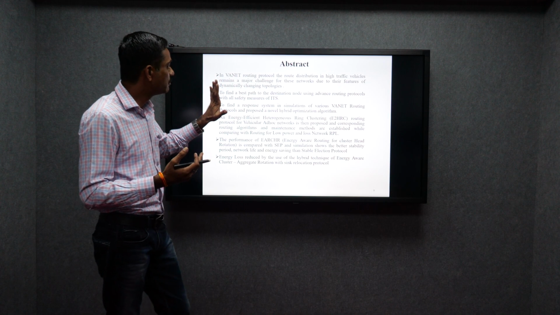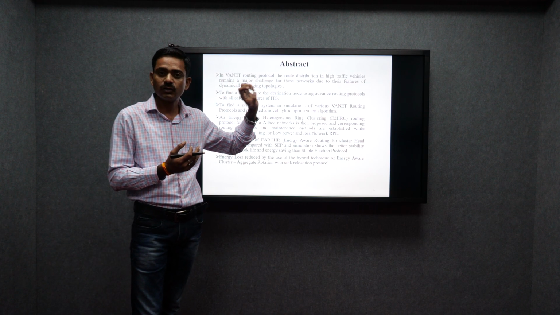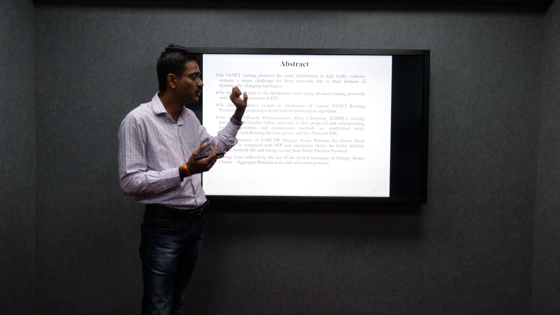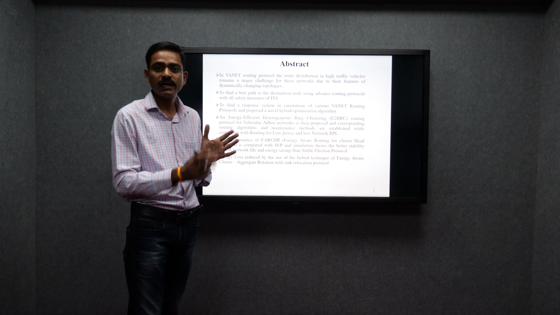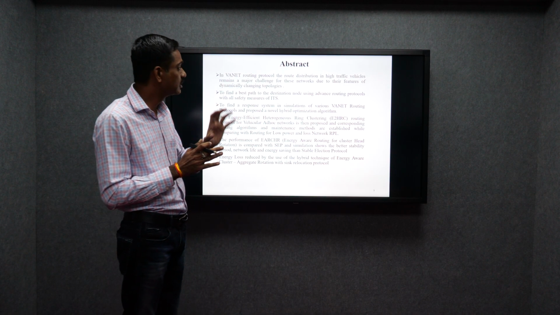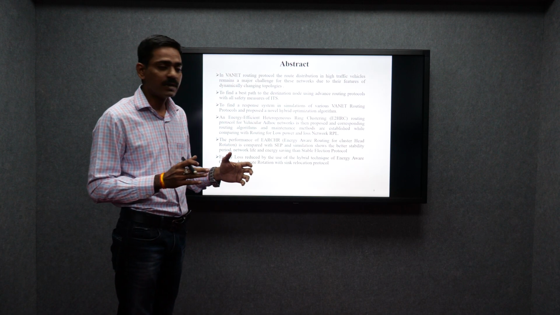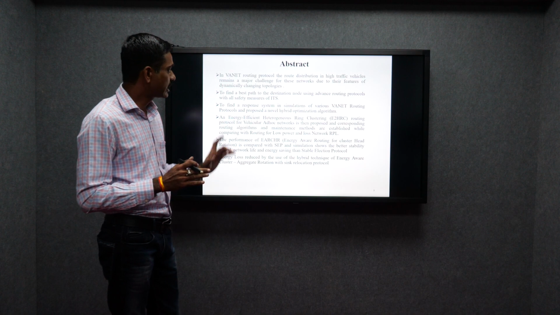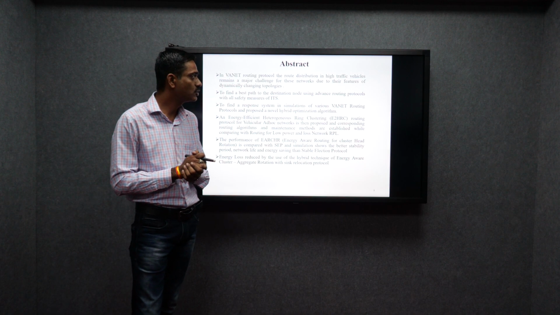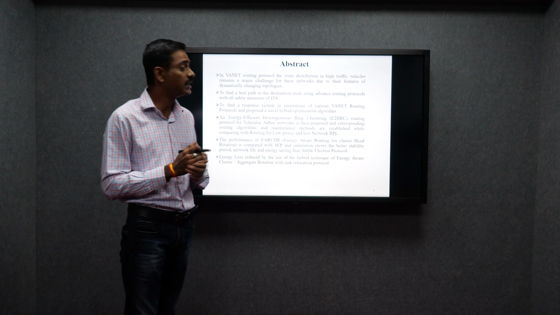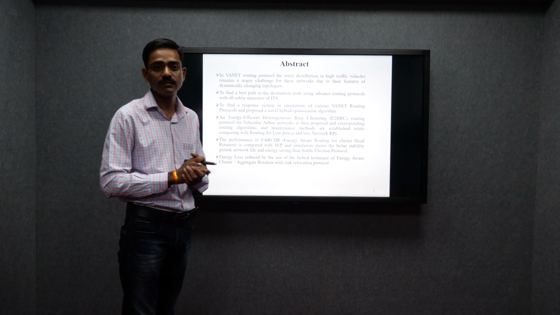So these are the basic main issues that we have to find out in the problem definition of VANET communications. Many times the communication breaks while communicating, making the clustering, or transferring the information in an efficient time manner. The second point is to find the best destination using an advanced routing algorithm with intelligent transport systems to make safety measures.